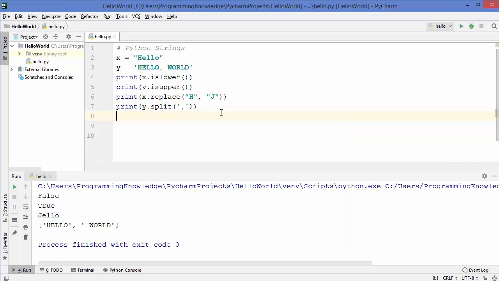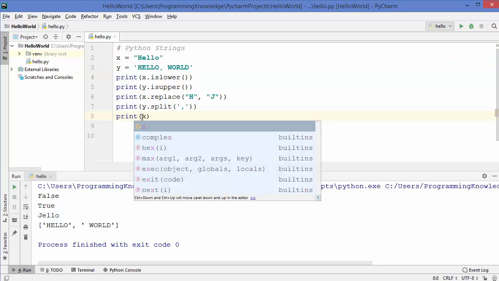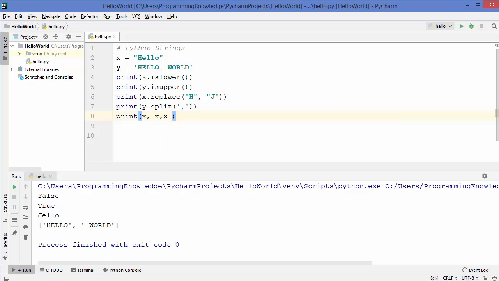Let me show you one last thing which you can use with strings very quickly. So you can write print here, and then if you want to print this hello, for example 10 times, how will you do this? You can just write, for example, x comma x comma x. This is how you can do this. Let's say you want to print this hello 100 times. How can you do this? So there is a trick in Python which you can use, and this is using these asterisks. You can print the string multiple times.